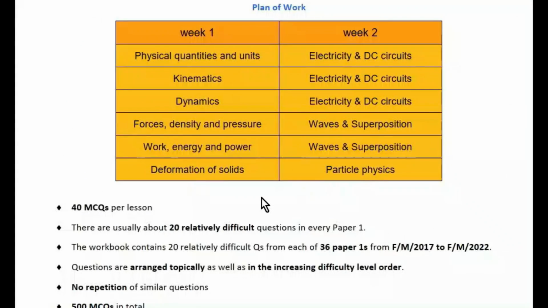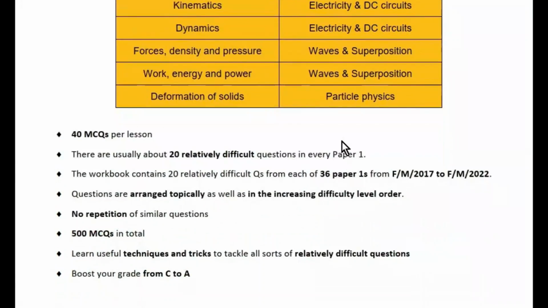So students, in this 2 weeks crash course, we will do about 40 questions in every lesson, starting with questions on chapter 1, physical quantities and units. In the next lesson, students, we will do questions on chapter 2, kinematics, and then in the next lesson on chapter 3, dynamics, and so on. So students, by the end of this 2 weeks crash course, we will have done all the relatively difficult questions of all 36 paper 1s from February March 2017 to February March 2022. And I think that's more than enough for a crash course.